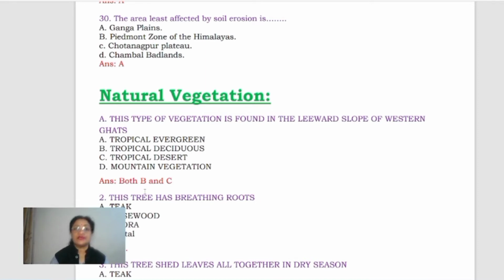Here the option can be Chota Nagpur Plateau because even in the Ganga Plains nowadays the erosion is getting more and more, right? Piedmont zone of Himalayas, again very active soil erosion is going on, on large scale. And Chambal Badlands, we all know very well about it. So instead of Ganga Plains, I would say it should be Chota Nagpur Plateau, right?